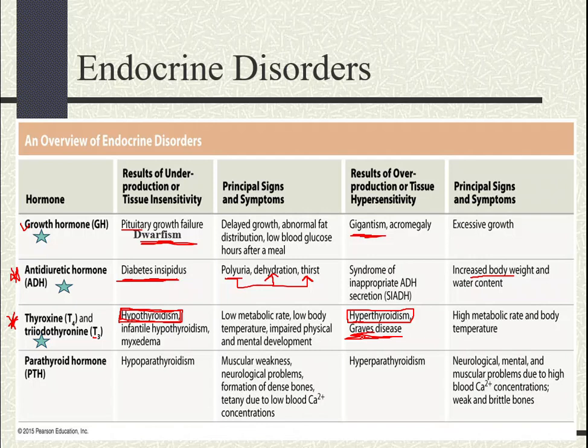Basically, what I'm trying to say is a goiter can be seen in a patient that has hypothyroidism or a patient that has hyperthyroidism. Okay? I just want you to remember that a goiter is basically an abnormally enlarged thyroid gland.